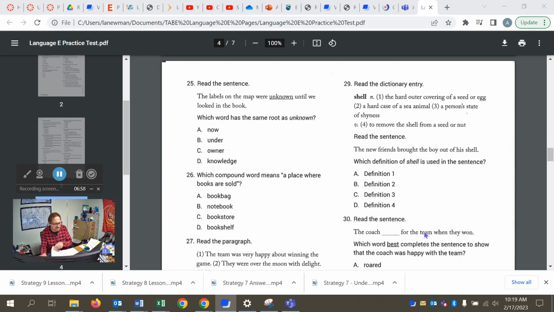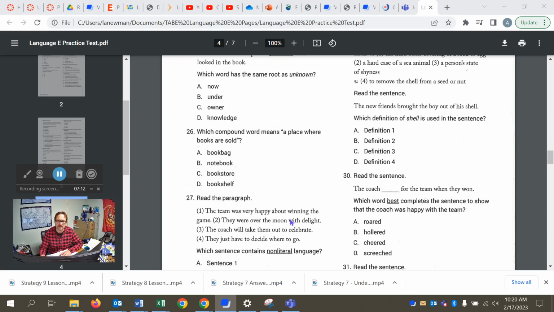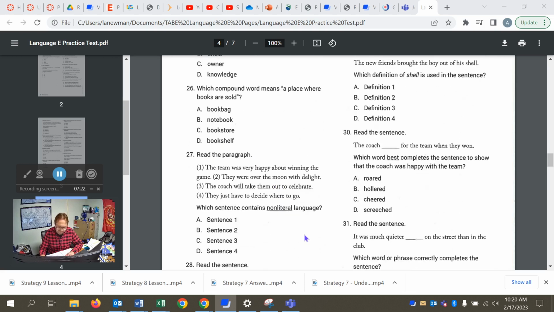All right, moving on to the next page. 25, which word has the same root as unknown? So we're not dealing with the prefix, but the root. So it's going to be D, knowledge. Root is know. All right, number 26, which compound word means a place where books are sold? And of course, it's C, bookstore, store being the key word where they are sold.